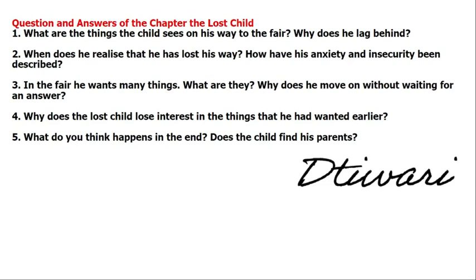And after that, the child enters the fair. The child looks at butterflies and dove birds, and after that the child sees snake charmers, garland sellers, and a sweet shop. And at the last, the child sees a roundabout, you can say a swing, and he has a great desire to swing there, and there he loses his parents. In this way you can answer.